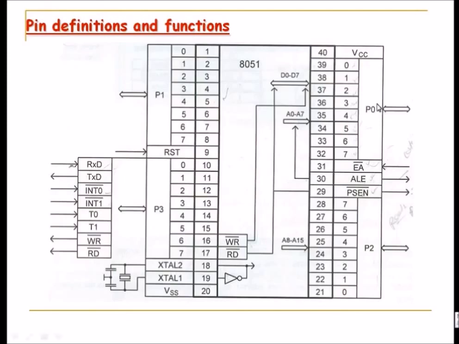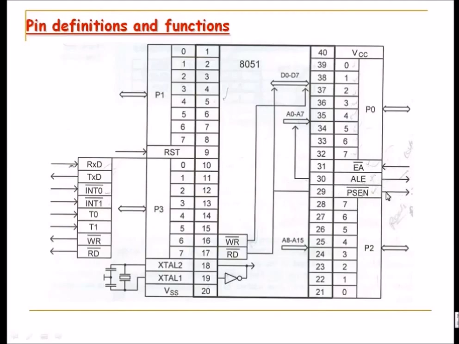So let us understand firstly this external memory access, wherein the EA pin, that is pin number 31, is connected to ground, and address latch enable is connected to the ROM, and therefore the codes are being fetched. The program store enable pin is again connected to the ROM.